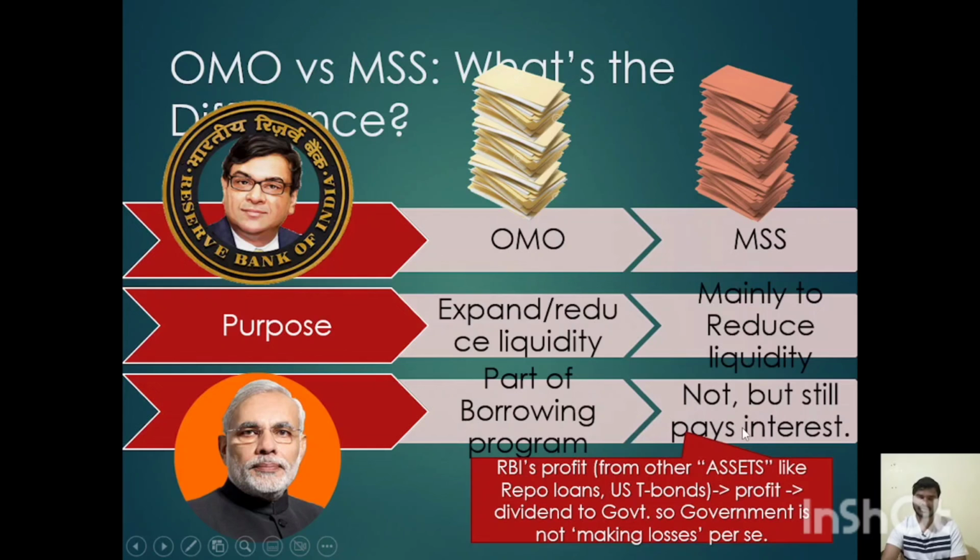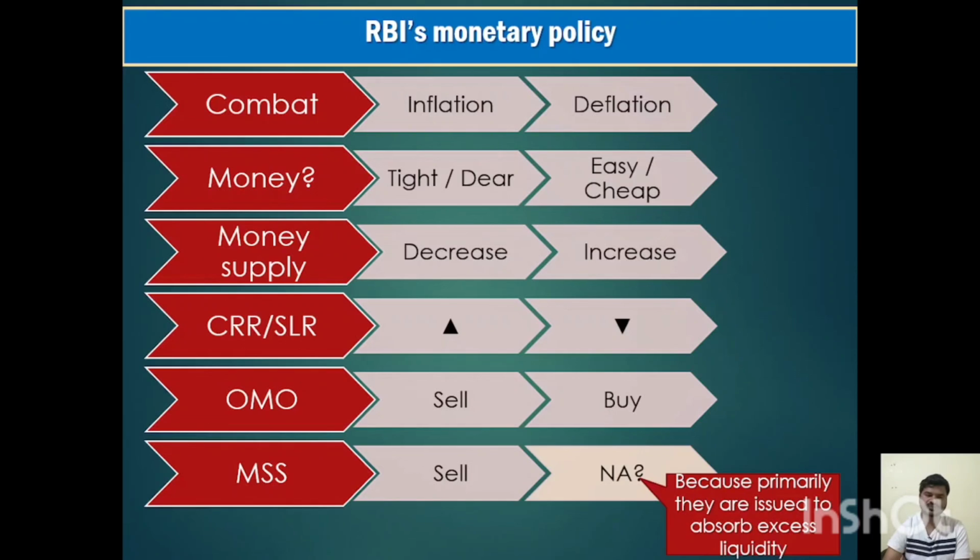To help the RBI in controlling inflation, the government can take this risk and pay the interest to the public. The government gets many profits from the RBI. It issues repo loans and all. From those, it gets a huge amount of profit from the RBI, and so to help the RBI with inflation, the government can take this much risk to pay the interest.